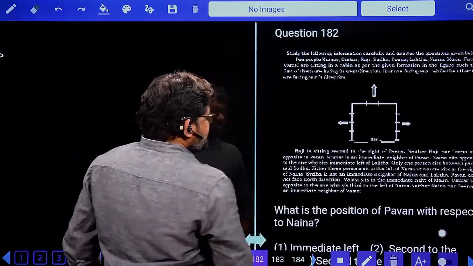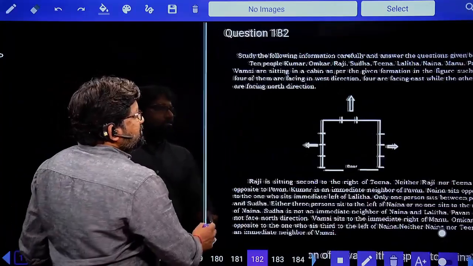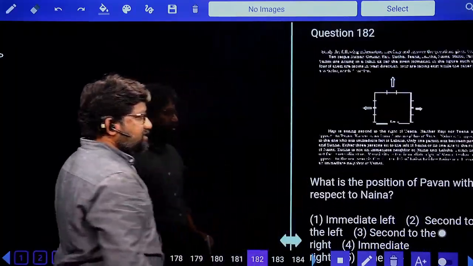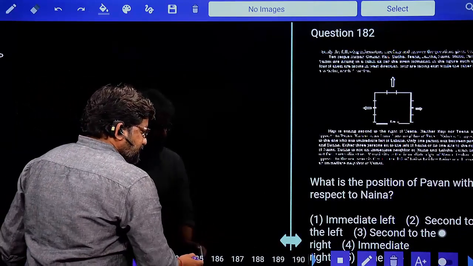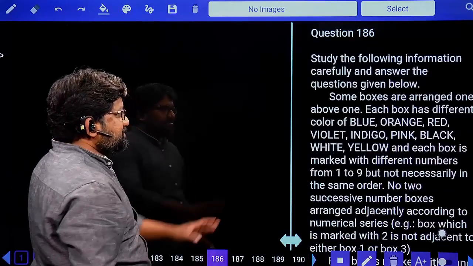Oh, there is a problem here with this question. The clues are not clearly visible. So yes, we'll leave this also. There's a problem here. They are not clearly visible to us, all the questions. We'll start with 186. This is a good one.